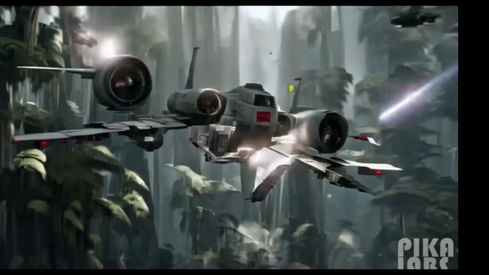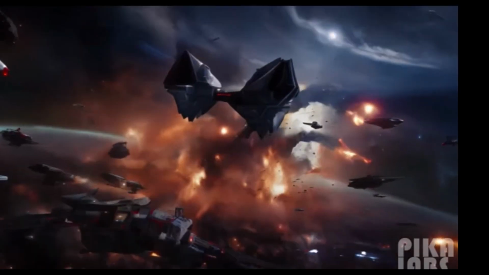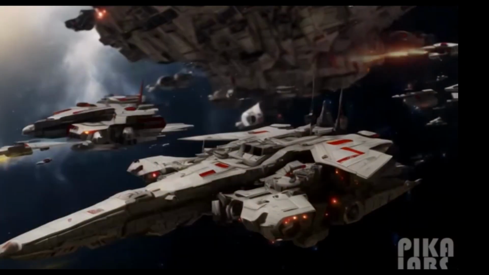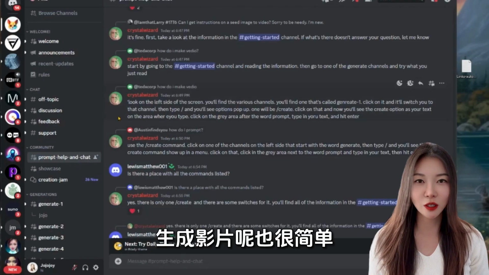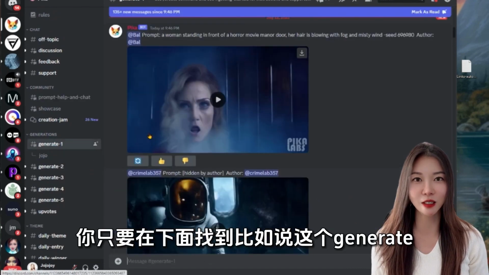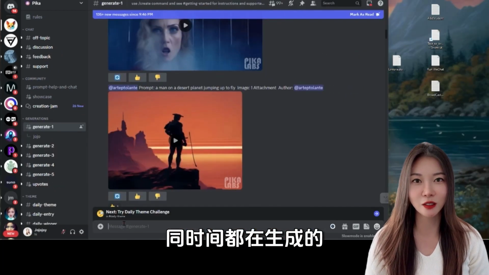Generating a video is also very simple. You just need to find it below, for example, this generate here. Here, you can see many other people generating at the same time. Here, you just need to type a /. Actually, the usage method is very similar to Midjourney. Click Create Prompt, and I went to ChatGPT.